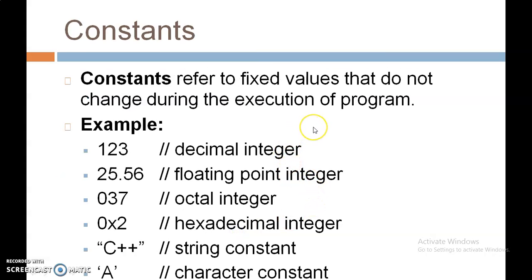Constants refer to fixed values that do not change during the execution of a program. Some examples: 123 is a decimal integer constant, 25.56 is a floating point constant, 037 is an octal integer, 0x2 is a hexadecimal integer. "C++" in double quotation is a string constant, and capital A in single quotation is a character constant.